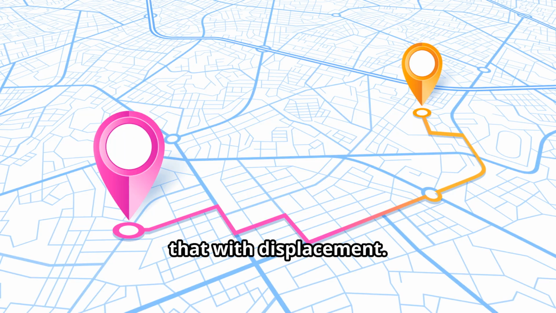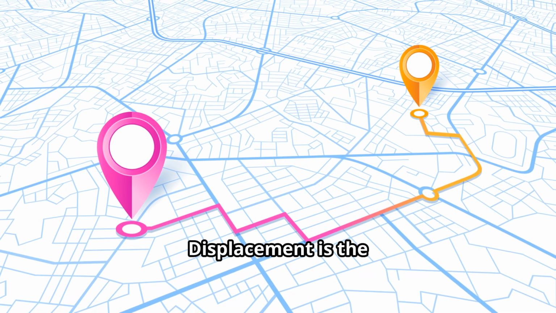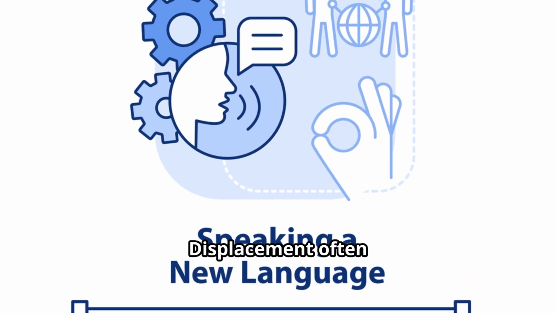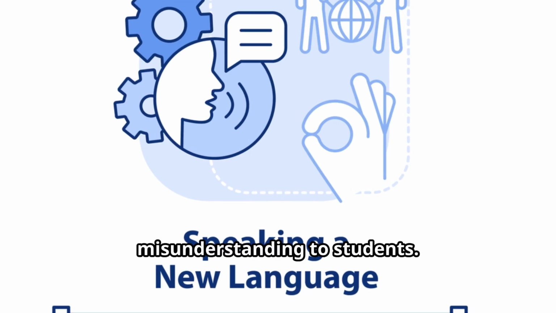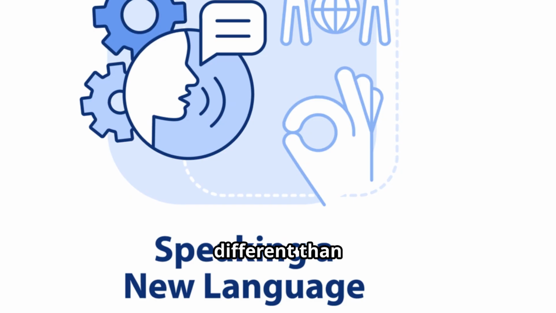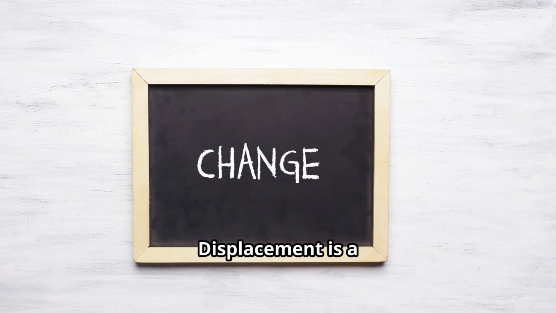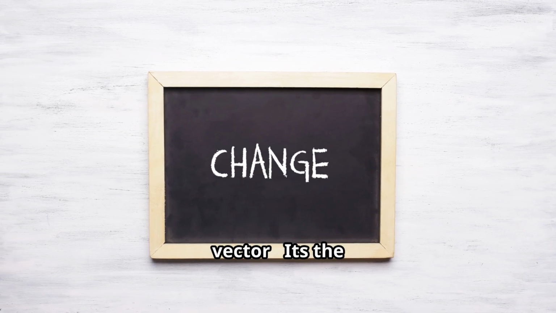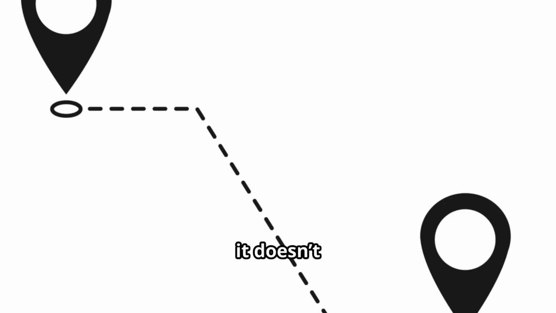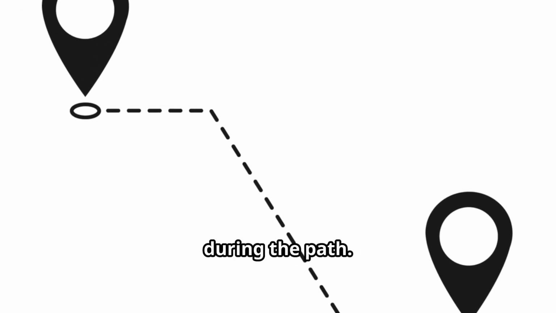Now let's contrast that with displacement. Displacement is the change in position from the initial point to the final point. Displacement often causes misunderstanding for students. The meaning of displacement in physics language is different from displacement in everyday language. Displacement is a vector. It's the overall change in position of the object from start to finish. It doesn't accumulate the distance traveled during the path.